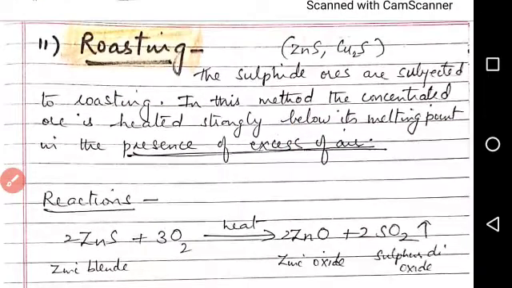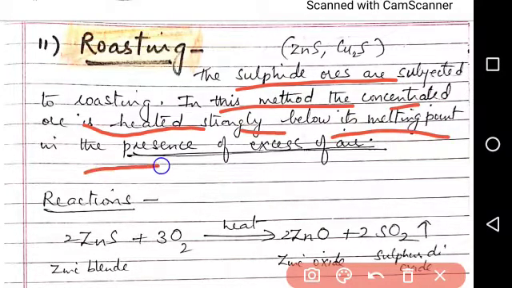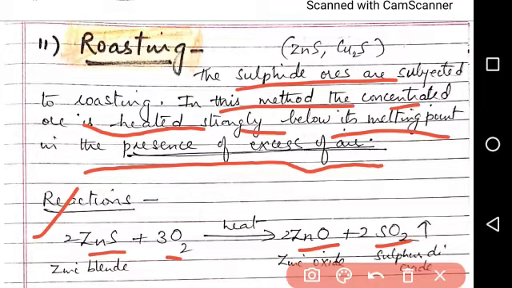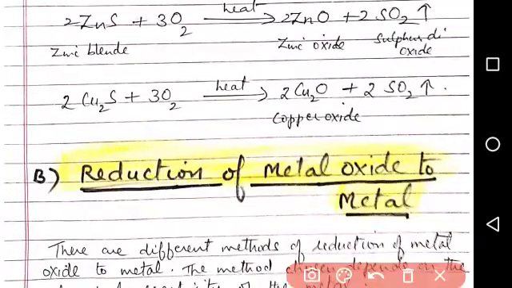Second method is roasting. This method is used for sulfide ores. In this method, the concentrated ore is heated strongly below its melting point in the presence of excess of air. The reactions are ZnS plus O2 gives ZnO plus SO2. Similarly, Cu2S plus O2 gives Cu2O plus SO2.